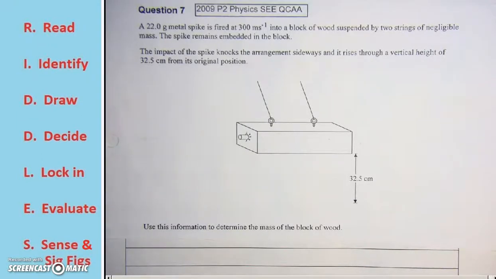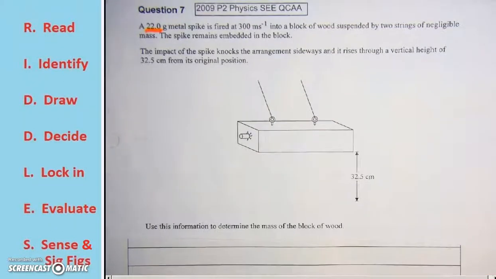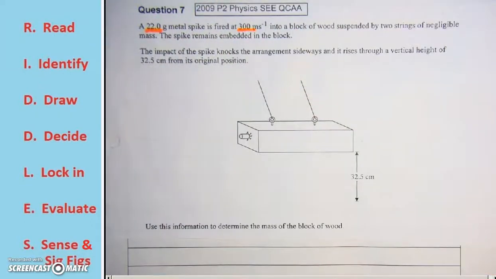2009 Physics Senior External Exam, Paper 2, Question 7. A 22 gram metal spike is fired at a velocity of 300 meters per second into a block of wood suspended by two strings of negligible mass. The spike remains embedded in the block.